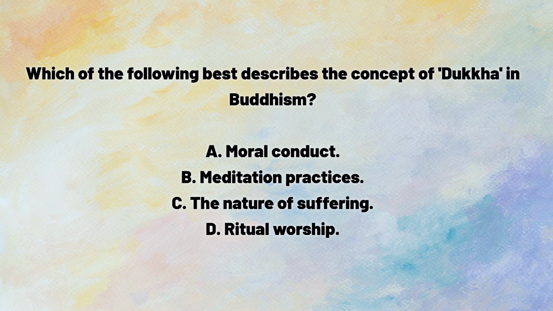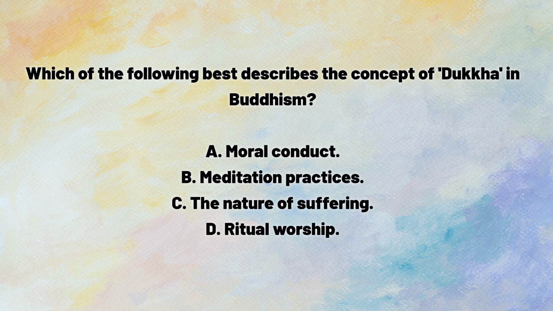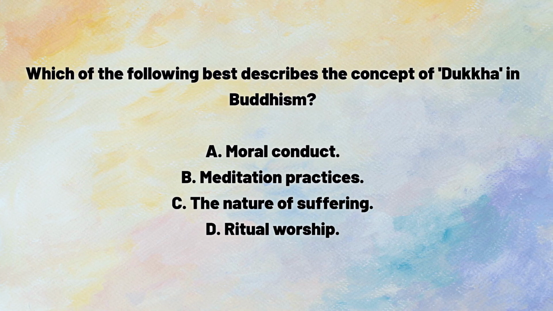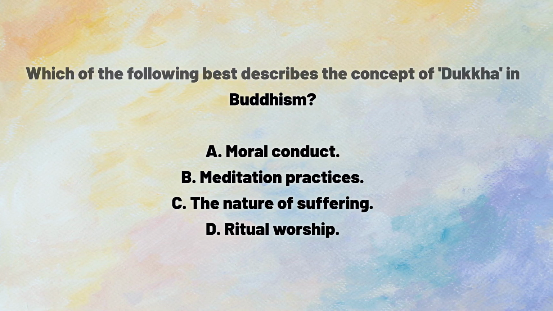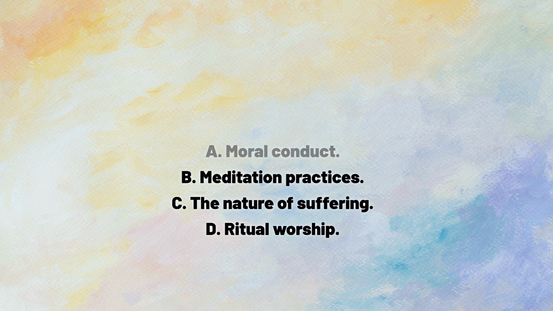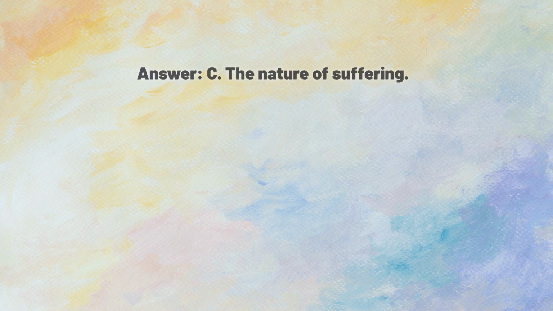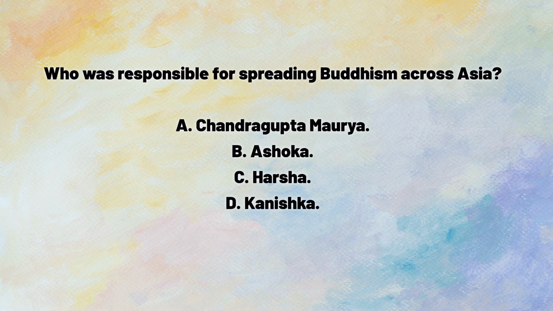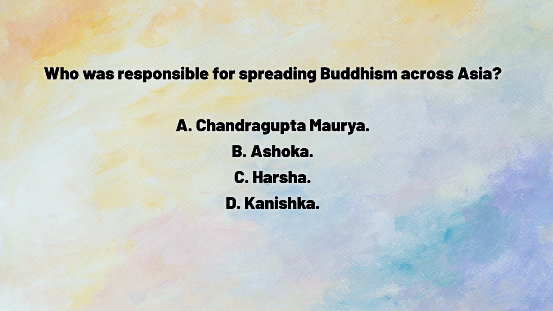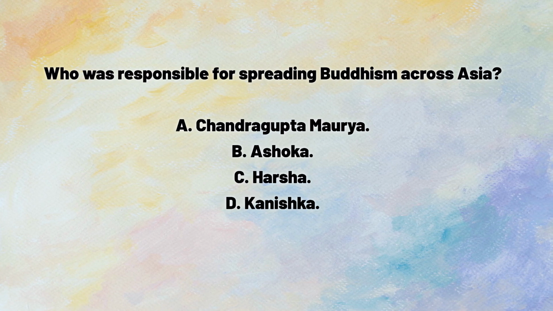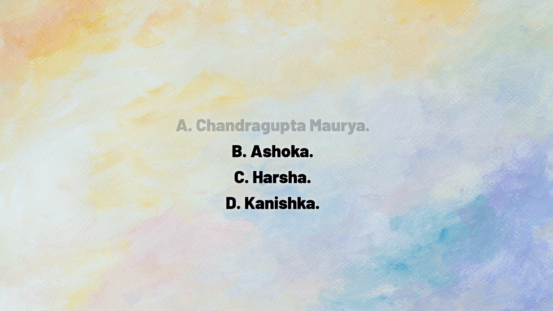Which of the following best describes the concept of dukkha in Buddhism? A. Moral conduct. B. Meditation practices. C. The nature of suffering. D. Ritual worship. Answer. C. The nature of suffering. Who was responsible for spreading Buddhism across Asia? A. Chandragupta Maurya. B. Ashoka. C. Harsha. D. Kanishka. Answer.